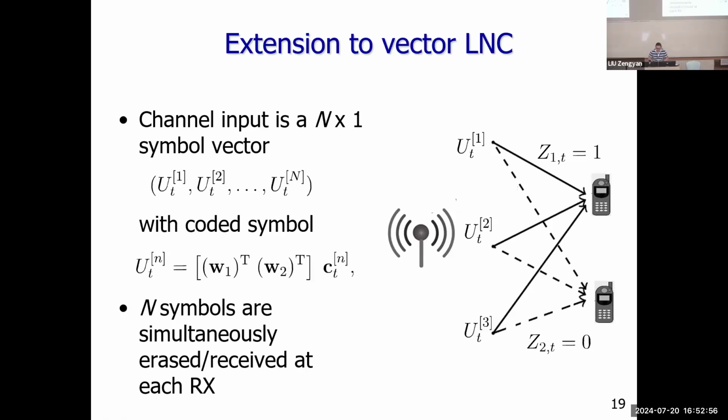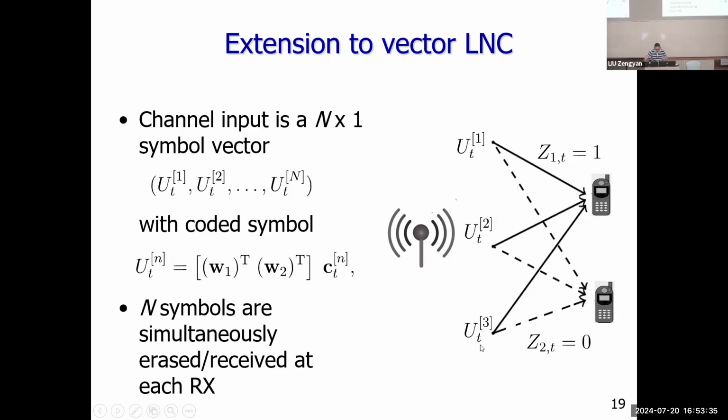Finally, I will spend a few slides to talk about the extension to vector LNC. For vector LNC, the channel input is an n times 1 symbol vector, and each element is a coded symbol. For example, this U_T1 is user one's message and user two's message encoded by one coding vector, and the other U_T2 will be user one's message and user two's message encoded by another coding vector.